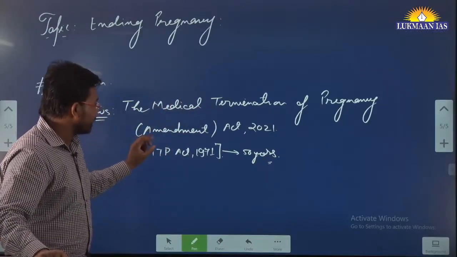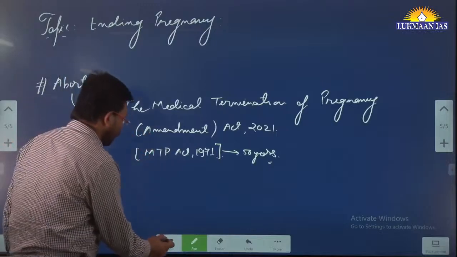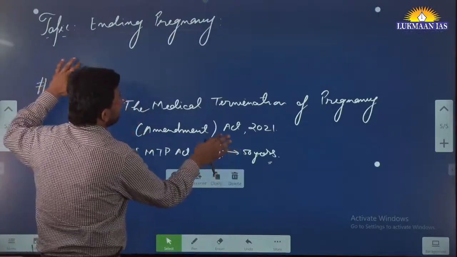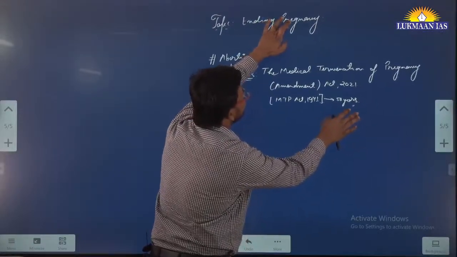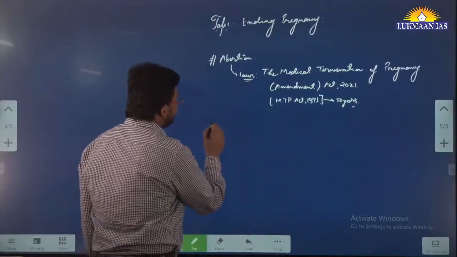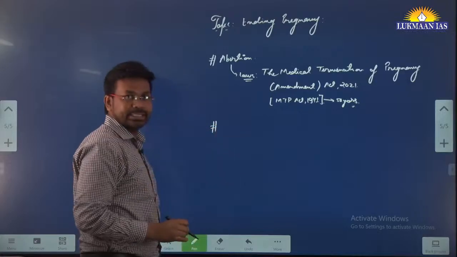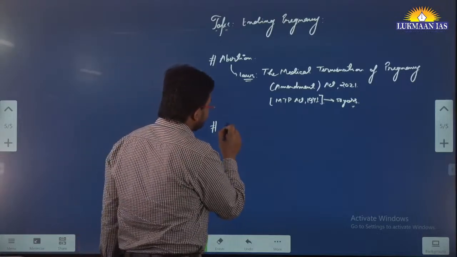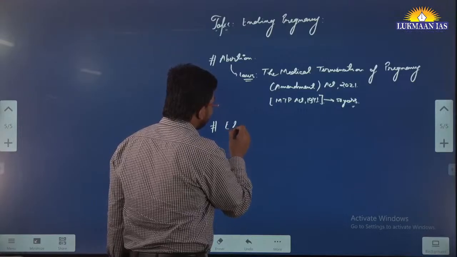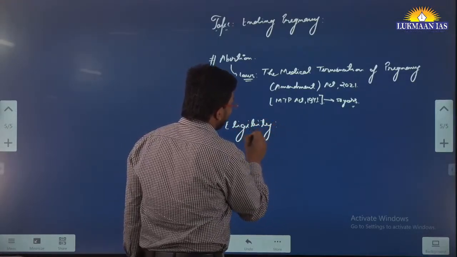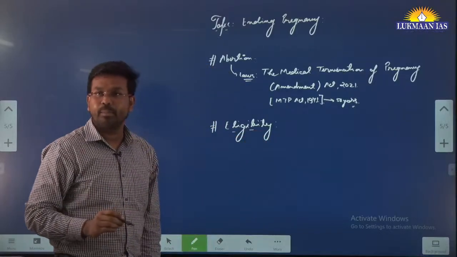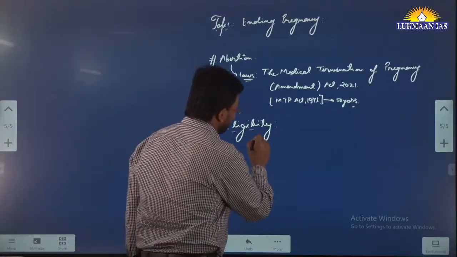So what are the clauses in this act? This particular act lays down some rules and guidelines related to pregnancy. They talk about the eligibility conditions, who will be able to perform abortion.